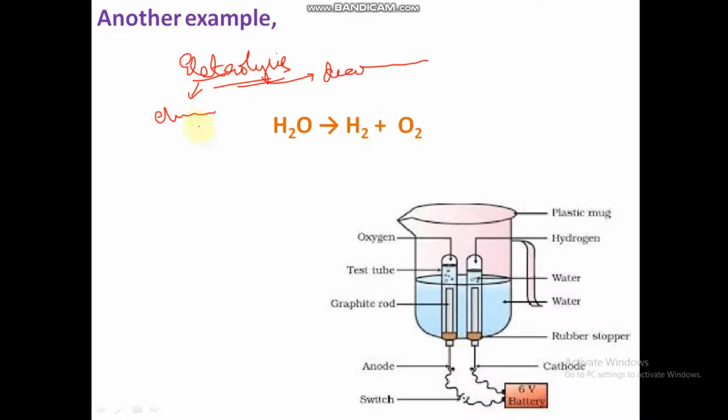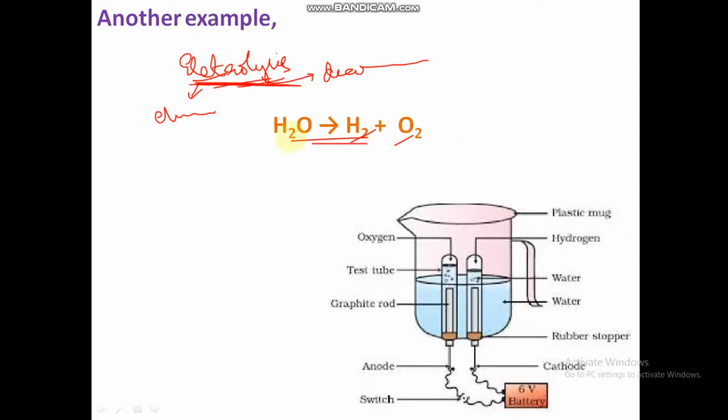Decomposition by electricity is called electrolysis. Easy, right? So this is the example for electrolysis. When water is passed through electricity, it splits up into hydrogen and oxygen. So this is an example for electrolysis.